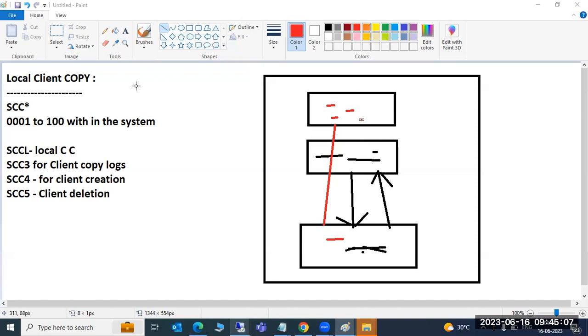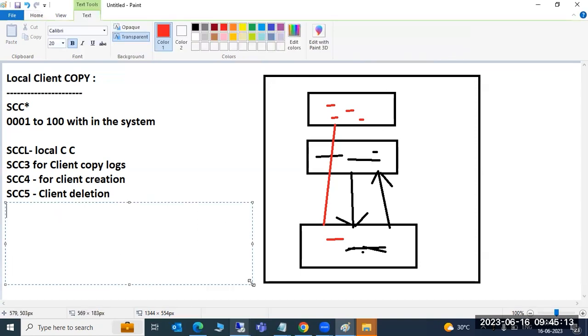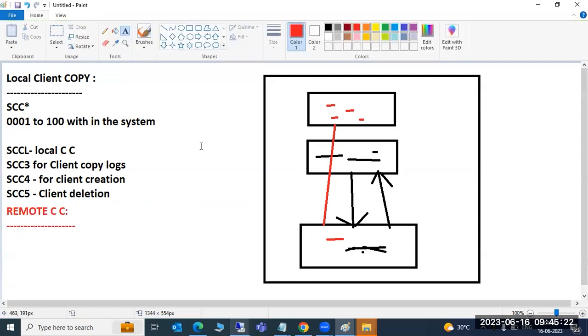So next, if you don't have any questions, I will go to the next method, which is called the remote client copy. Shall I explain the remote client copy? If you don't have any questions, I will explain it. So what is meant by remote client copy?